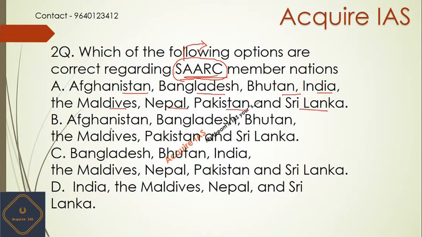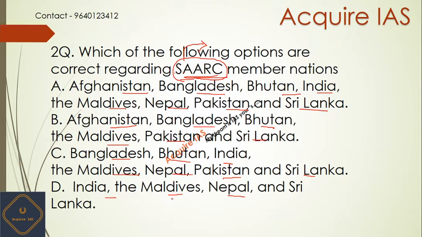Option B: Afghanistan, Bangladesh, Bhutan, Maldives, Pakistan and Sri Lanka. Option C: Bangladesh, Bhutan, India, Maldives, Nepal, Pakistan, Sri Lanka, and option D: India, Maldives, Nepal, Sri Lanka.